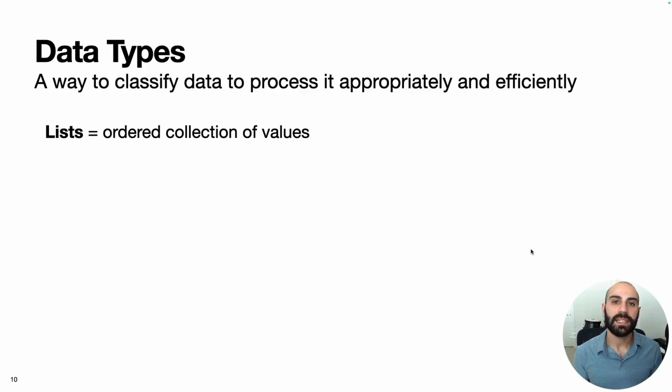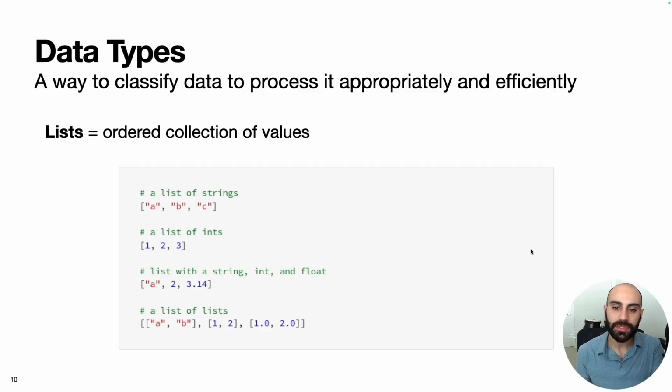Another fundamental data type are lists, which are ordered collections of values. Some examples of that are shown here. We can have a list of strings like A, B, C. We can have a list of integers like 1, 2, 3. We can also have a list with mixed types. So we could have A, 2, and 3.14. And we can even have a list of lists. This flexibility makes lists a very handy data type when doing AI and data science projects.